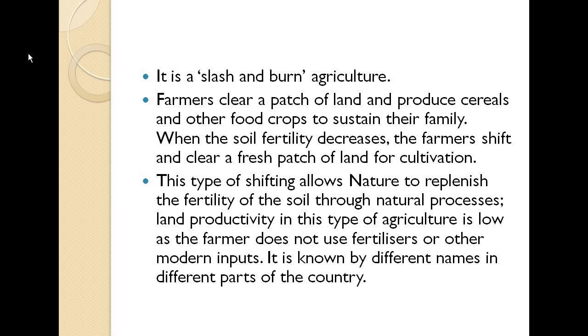When the soil fertility decreases, the farmers shift and clear a fresh patch of land for cultivation. If the soil fertility of that patch is decreasing, they start with a new area, clear a fresh patch of land and cultivate that again. That's how it works, and this type of shifting allows nature to replenish the fertility of the soil through natural processes.